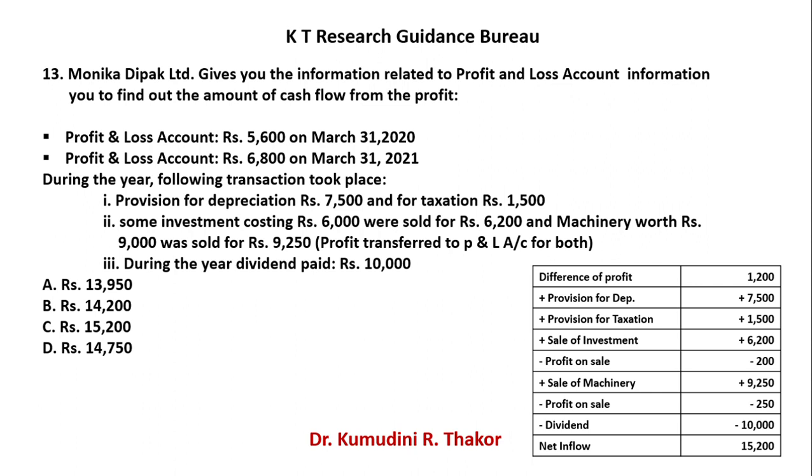Same logic apply as you applied in the previous example. Find out the difference of 6,800 and 5,600, that is 1,200.